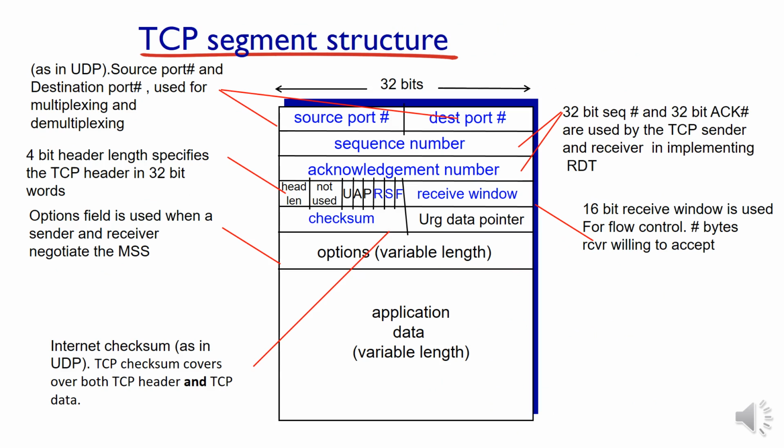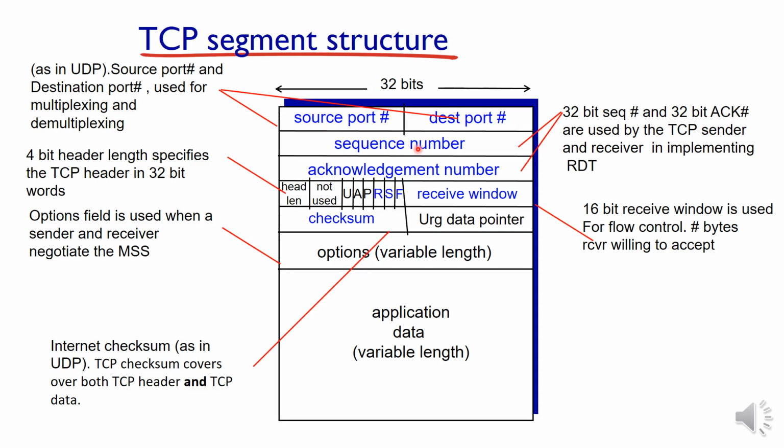Here this is the segment structure of the TCP. We have learned the UDP segment structure also. You should remember which are the fields associated with the UDP segment structure and the TCP segment structure. The first two fields, source port address and destination port address, are available in the UDP segment structure also. The purpose of the source port address and destination port address is for use in multiplexing and demultiplexing.